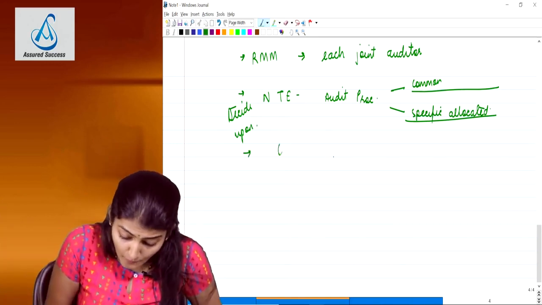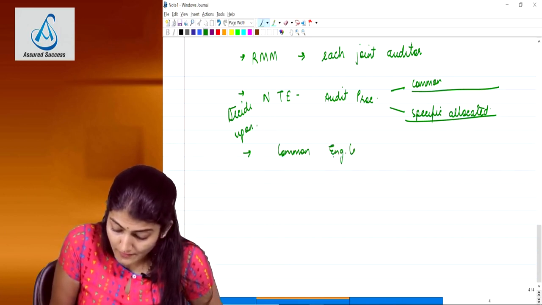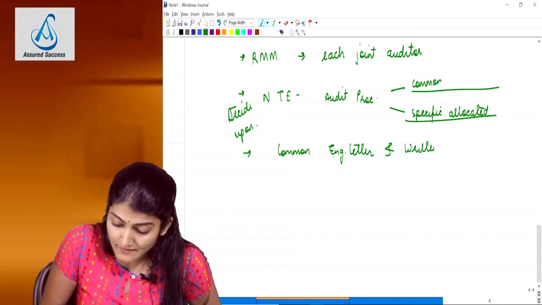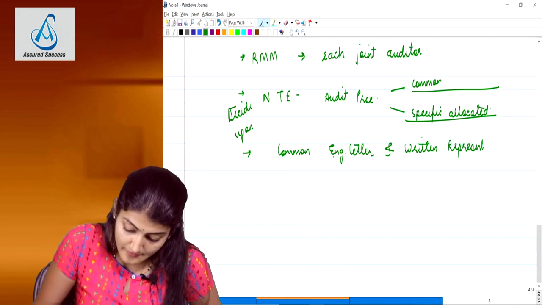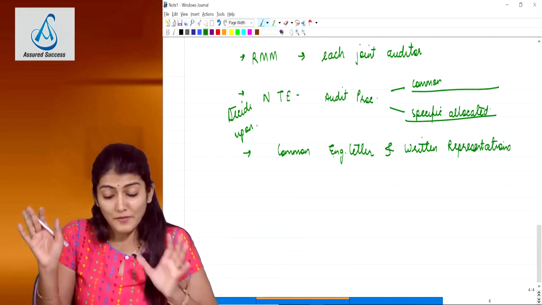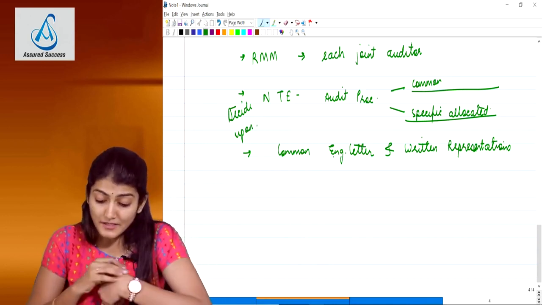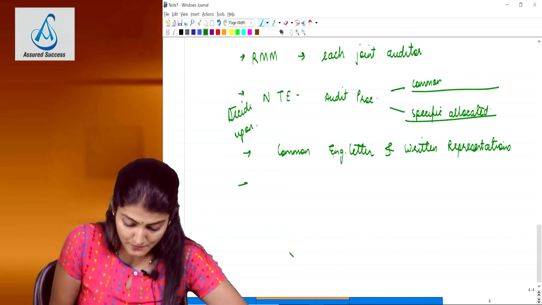Right. It says common engagement letter and common representation letter. No obtaining, what does it say? No obtaining 3 engagement letters and 3 representation letters, like in our example if there are 3 joint auditors. It says common engagement letter and common representations to be obtained from the management. So common engagement letter to be issued and common representation to be obtained from the management.